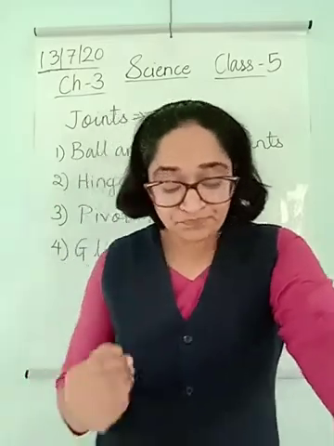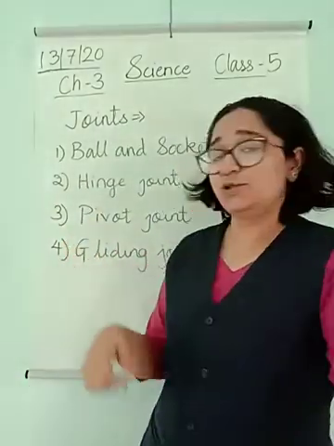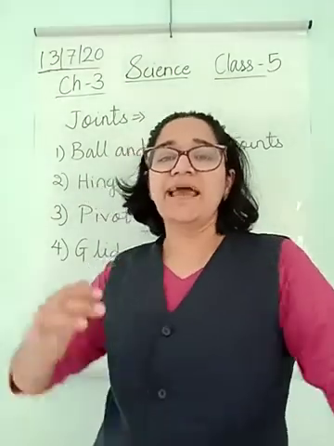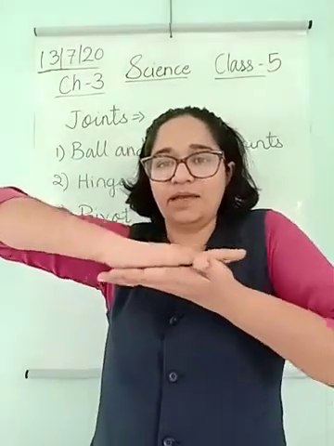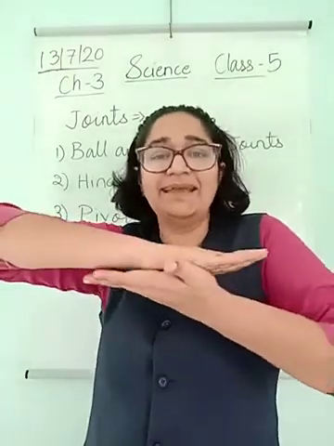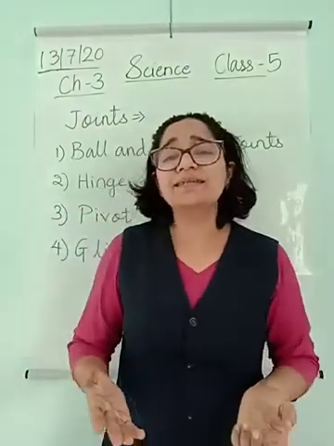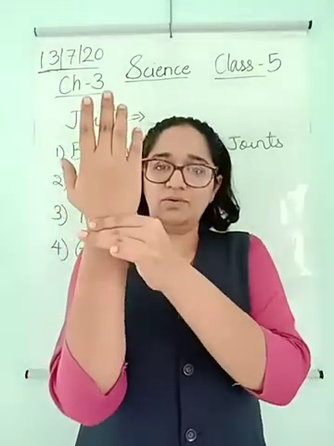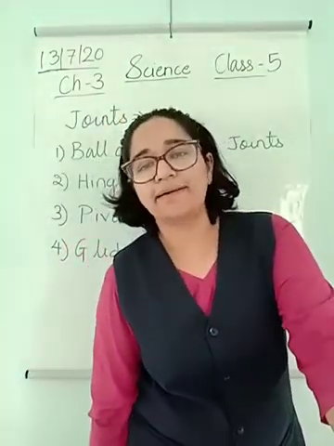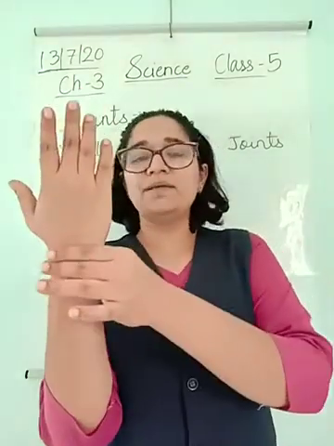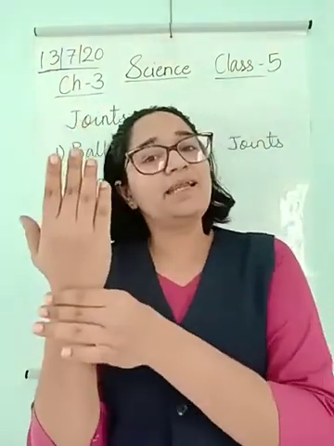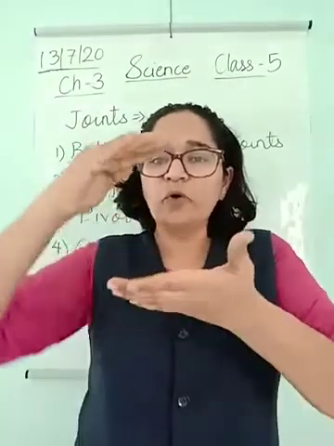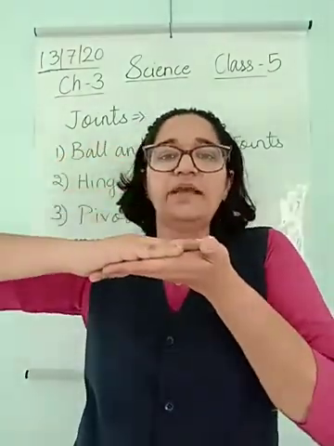Okay beta. Next we come to the gliding joint. As the name suggests, gliding means sliding. Gliding means this sliding effect. So where does it work? It is in the wrists and at your ankle, in your leg. What happens here is, beta, there are 8 bones in total, small bones. 4 are situated up and 4 are down.